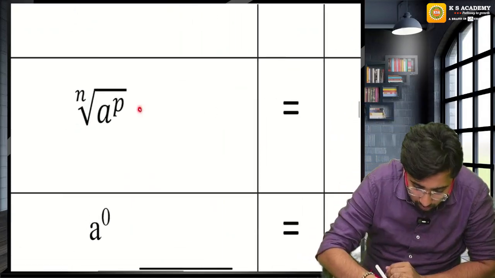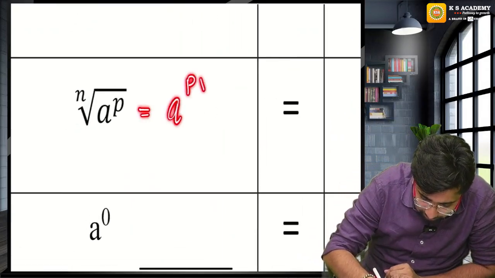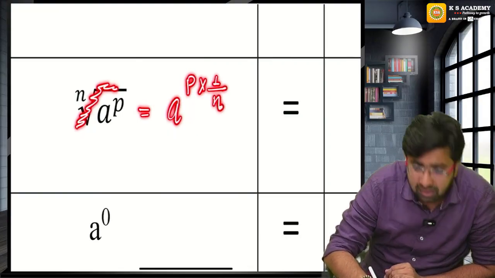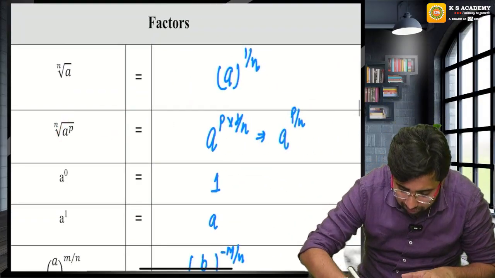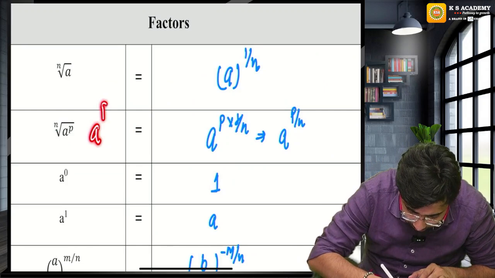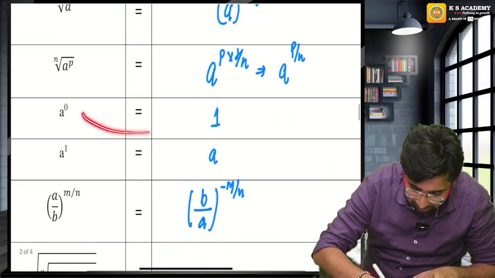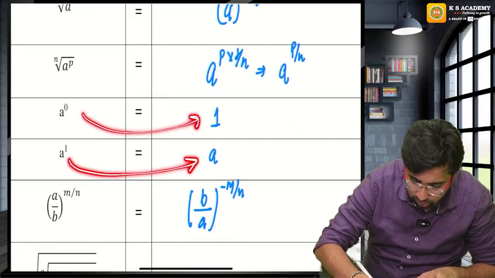Guys, here already there is power p. If you remove this under root button, this will be power 1 upon n. Since both are powers, the powers will multiply and it will be a raised to the power p upon n. Anything having power 0 is equal to 1. Anything power 1 will make no change.